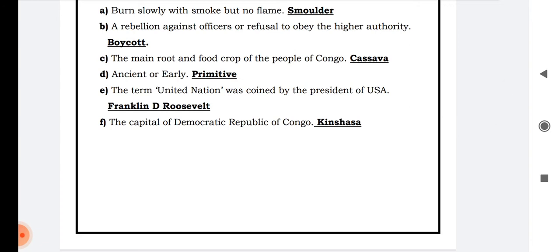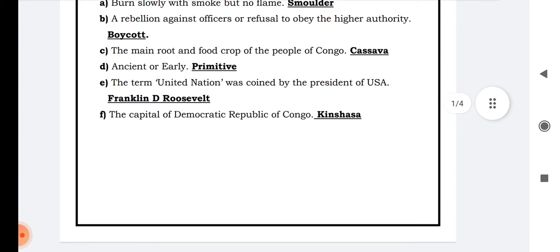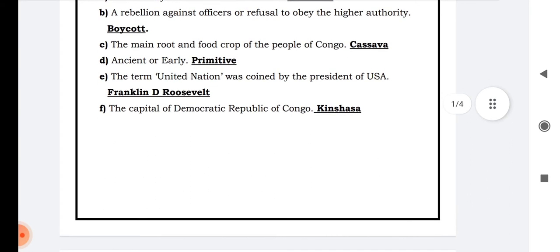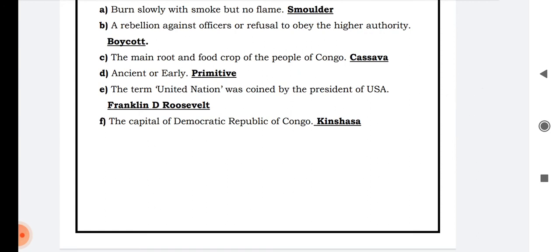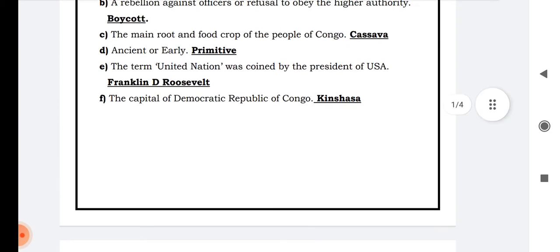we know that the people here collected together and refused to buy the clothes being made by the Britishers, because the Britishers were imposing taxes on the Indian people and gaining profits from that. So finally the Indian people decided that they would boycott all the products being made by the Britishers.